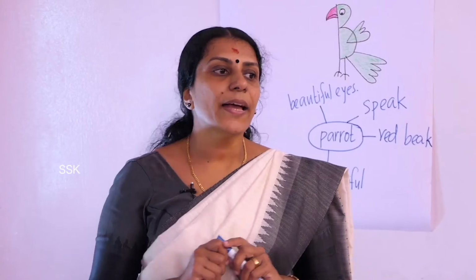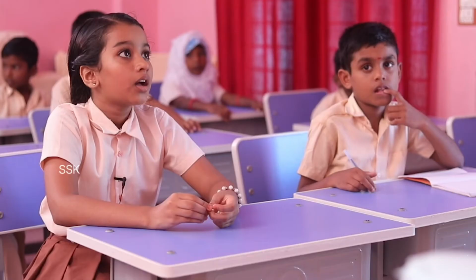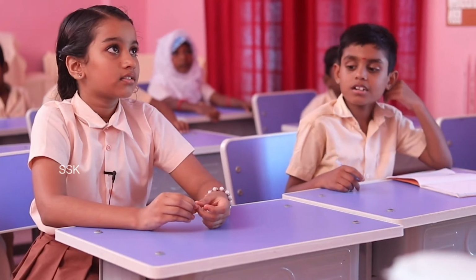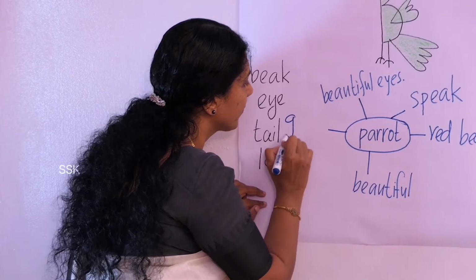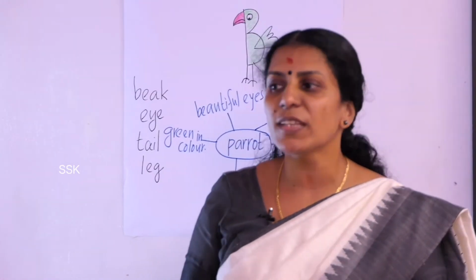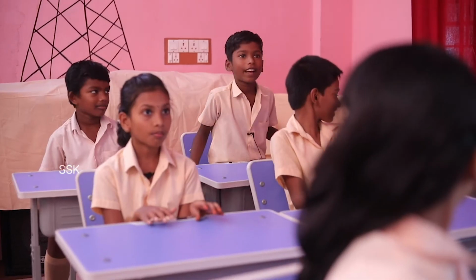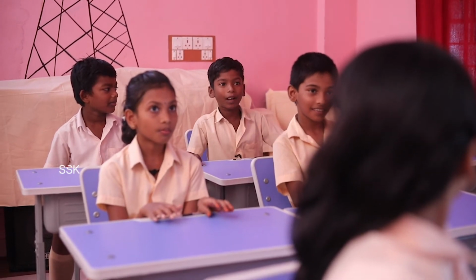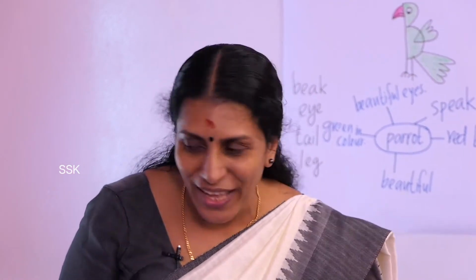Another specialty of parrot. Parrot's color is green. What is the color of the parrot? Green. Okay, can you say one more thing about parrot? Anybody? Parrot can fly.